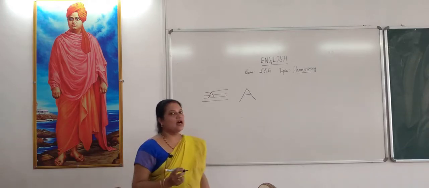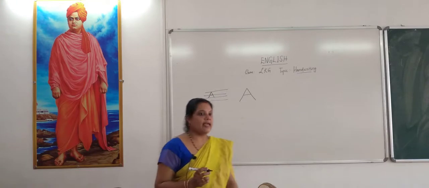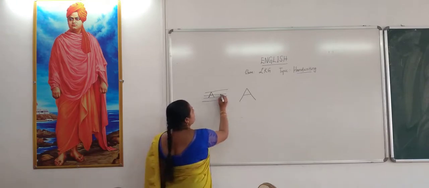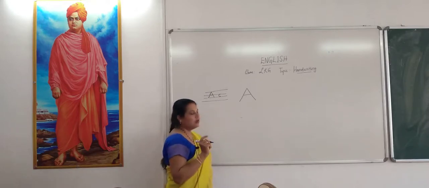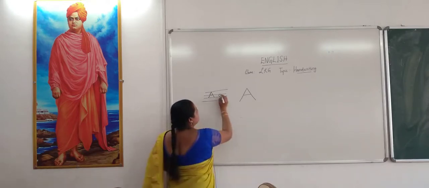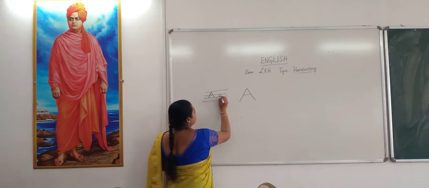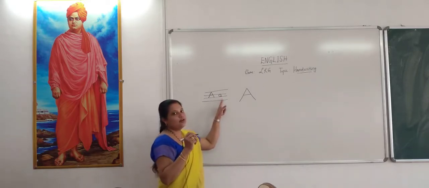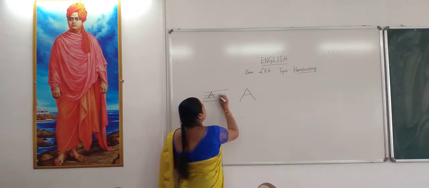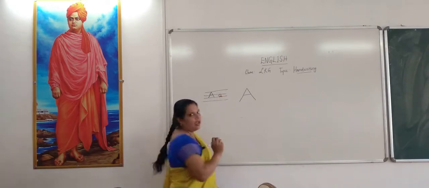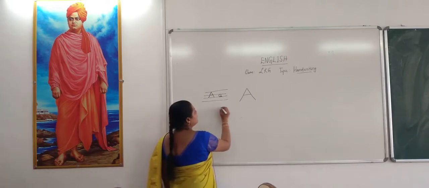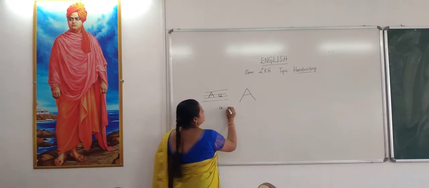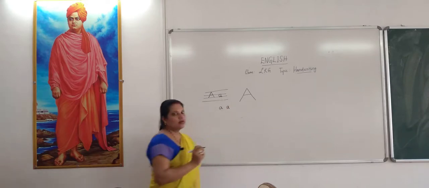Let us see how to write small a. How do you write small a? First you draw a curve. You learned how to write a curve, right? Draw a curve first, then one standing line, and a slight loop, or a curve formation you need to draw here even. See, this is A, small a. Shall we practice it again? See, this is small a.